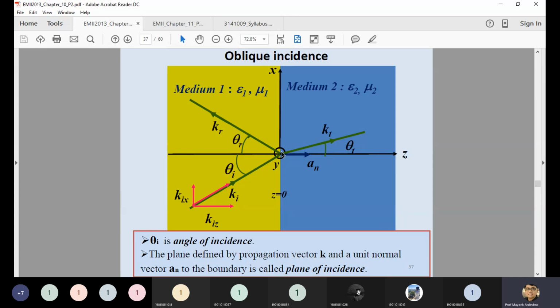Now at an interface there are two chances. Either the signal will be transmitted, so you can see in medium 2 there is another wave mentioned with an angle theta t, where t is for transmission. Or the signal may be reflected back into the same medium, with an angle theta r, and kr is the direction. So theta I is the angle of incidence, theta t is the angle of transmission, and theta r is the angle of reflection.